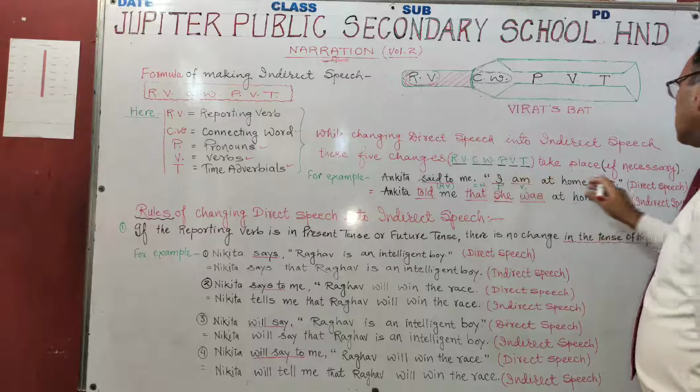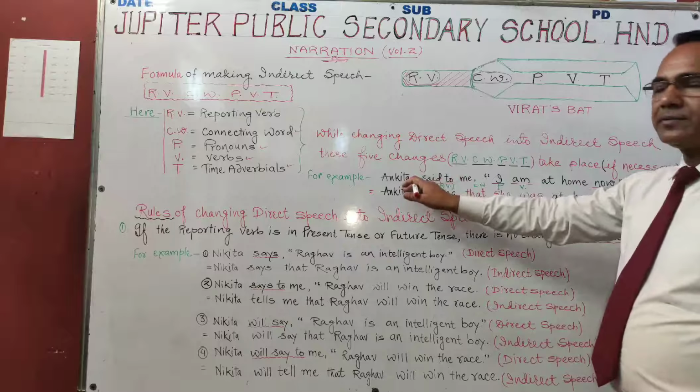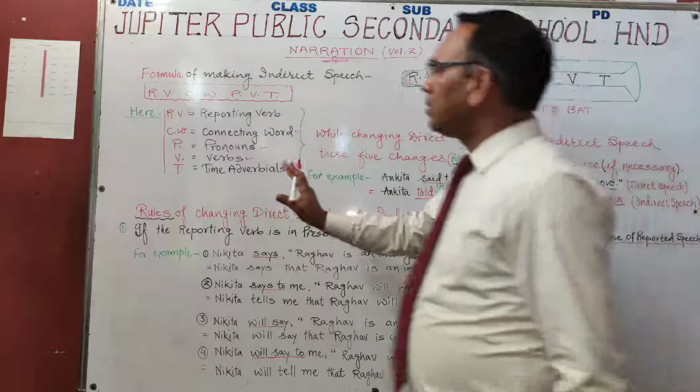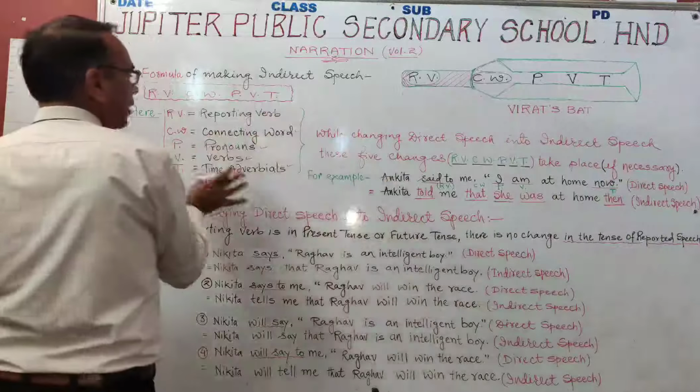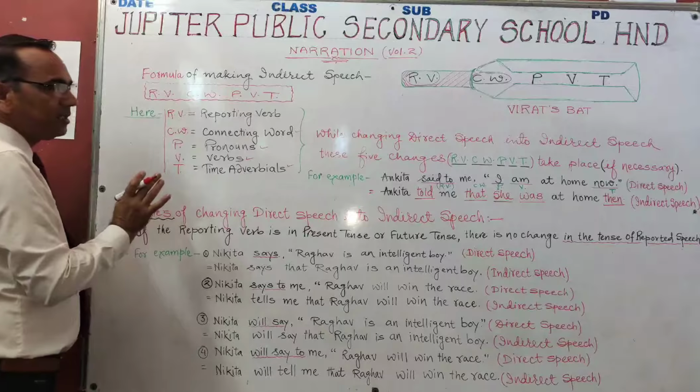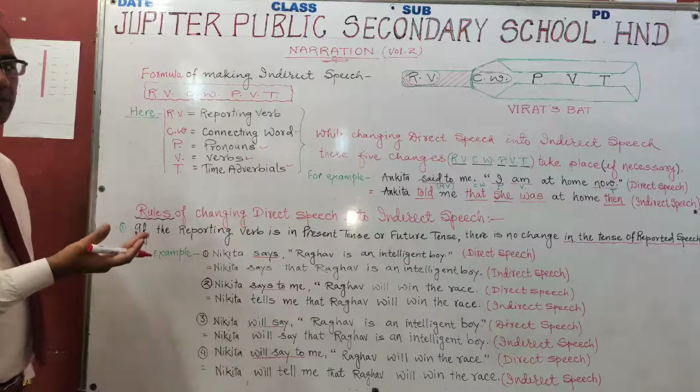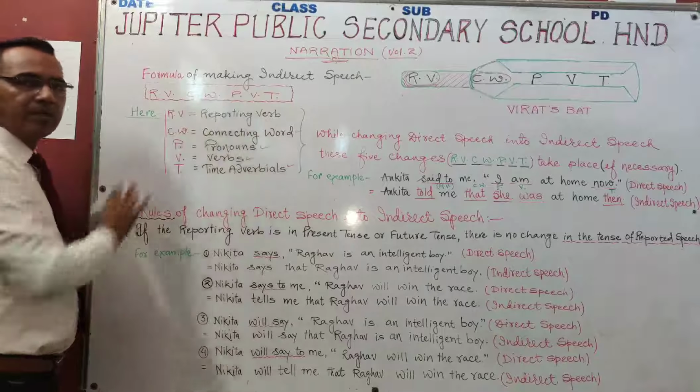These actual words are said by Ankita. This is known as direct speech. You can see that I have written this thing. This is direct speech, and we have to change this sentence. We have to change this direct speech into indirect speech. Then I will apply this formula here. This is a very simple formula. I again repeat this formula, RVCWPVT.